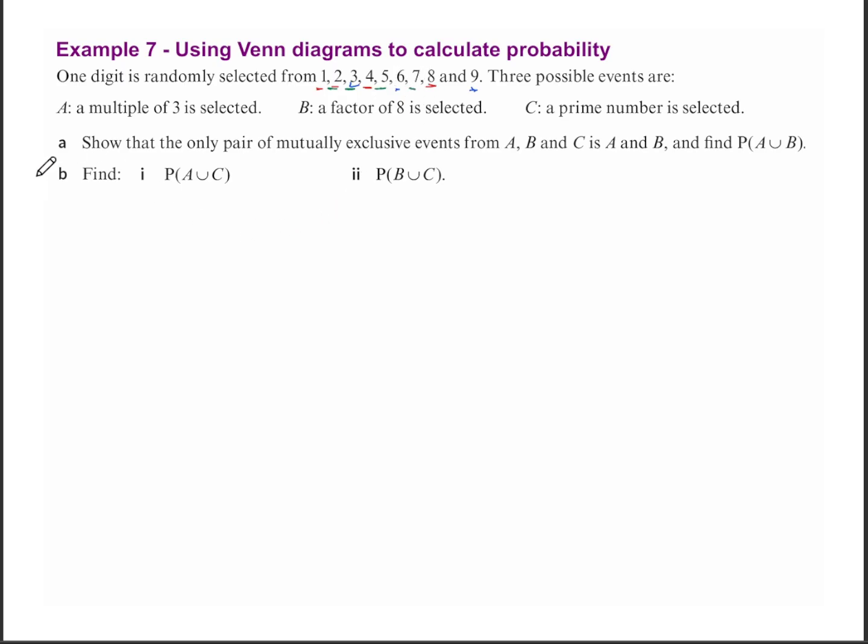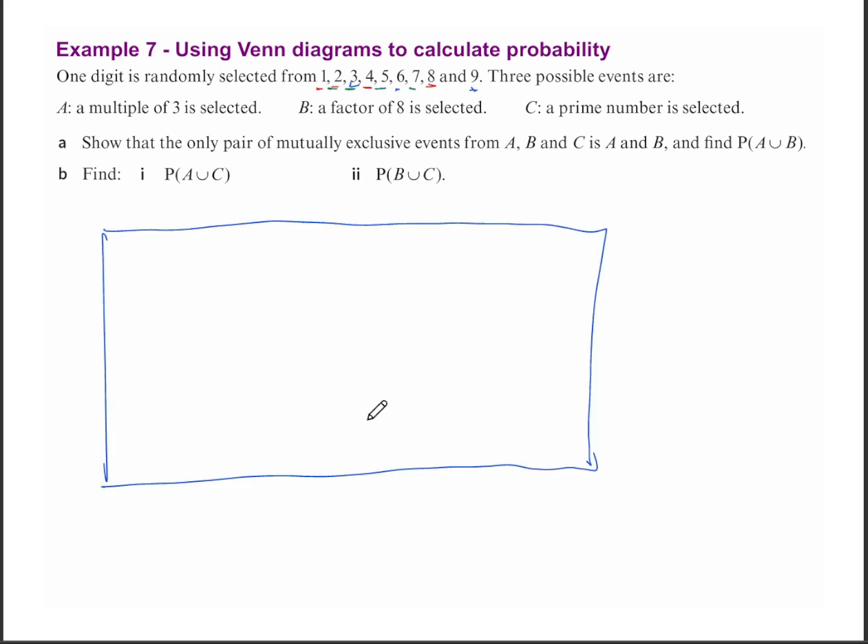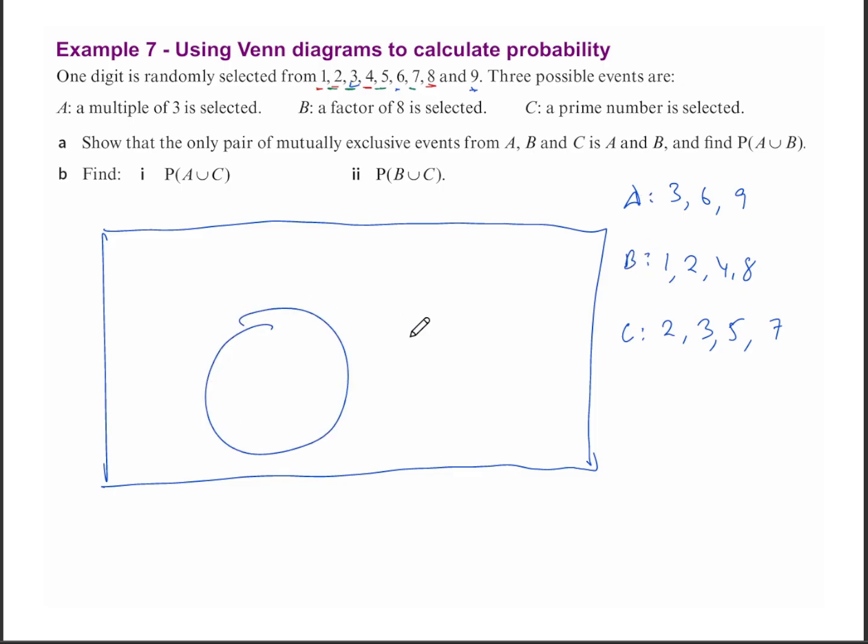So let's first draw this in a Venn diagram. We have our universal set. And remember, multiple of 3. So A is 3, 6, and 9. B is 1, 2, 4, and 8. C is 2, 3, 5, and 7. Here we see that A and B do not share anything. And so A and B will be mutually exclusive.